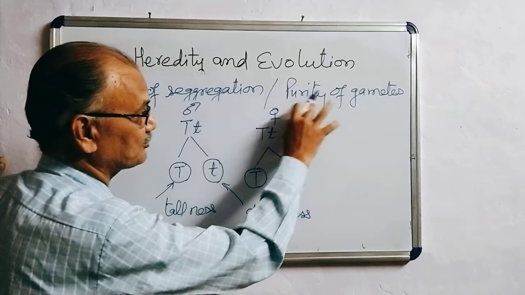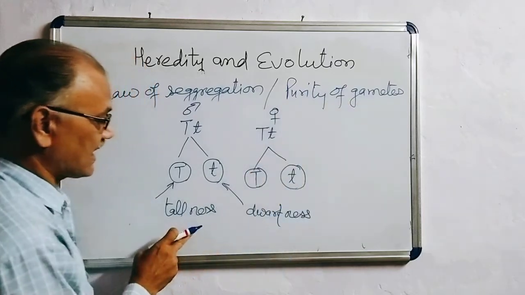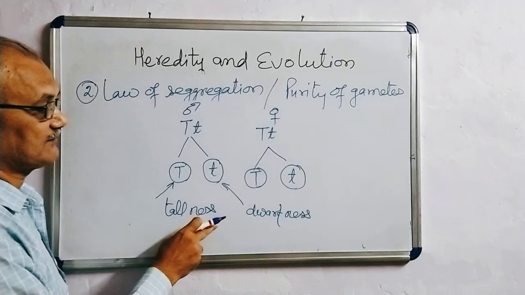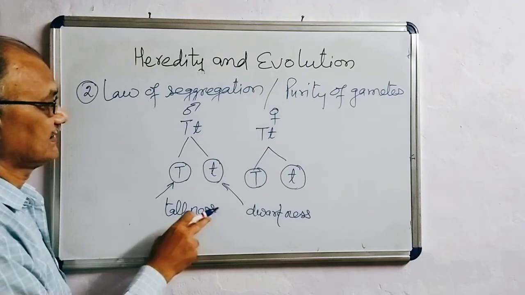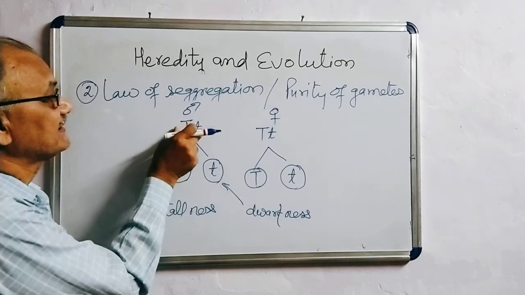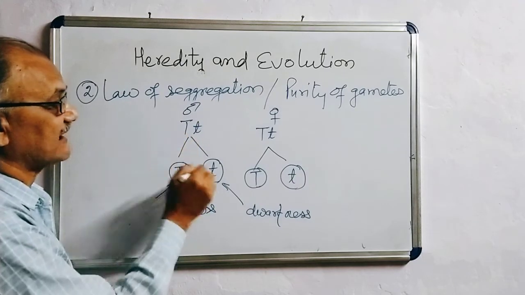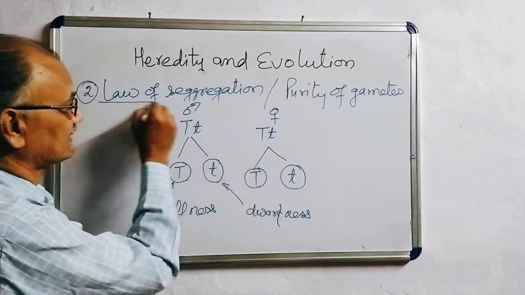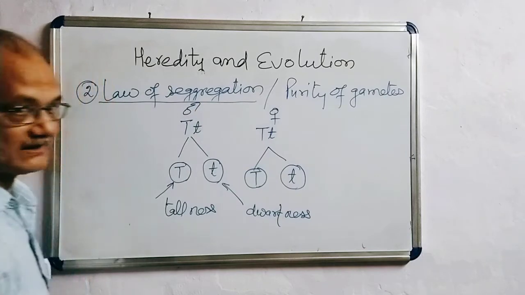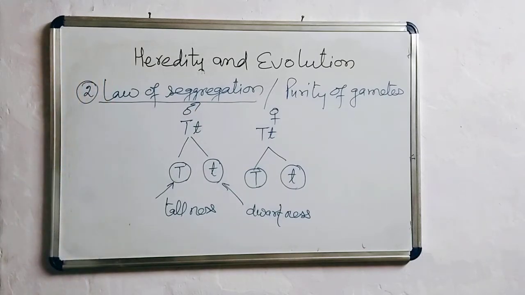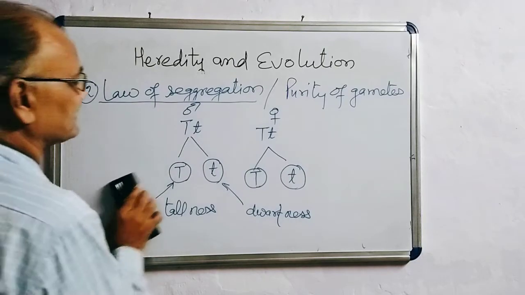So that is called purity of gametes. Gametes are always pure for a particular type of trait, and also you are finding that these two factors, two alleles, segregate at the time of gamete formation, and that is called the law of segregation. The third law is the law of independent assortment.